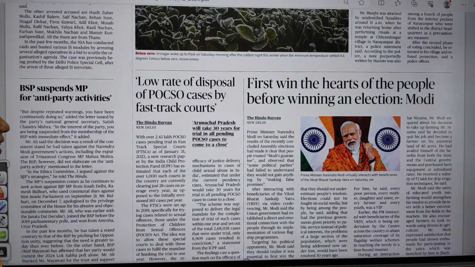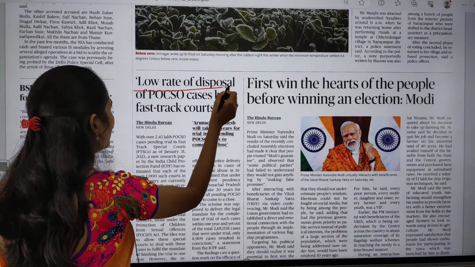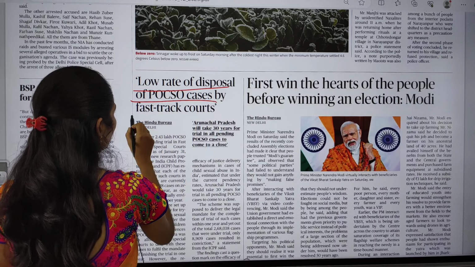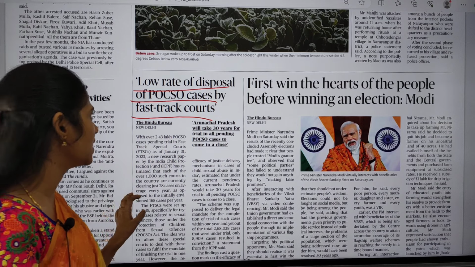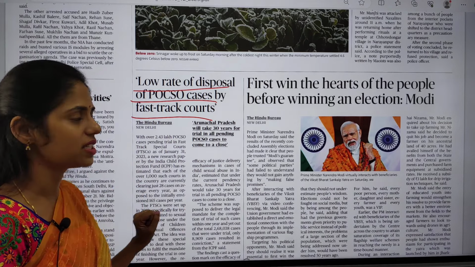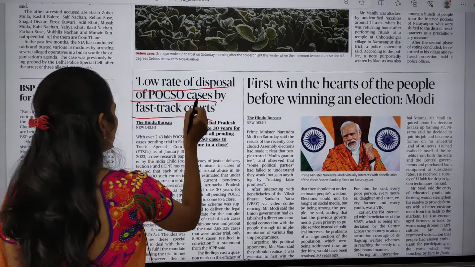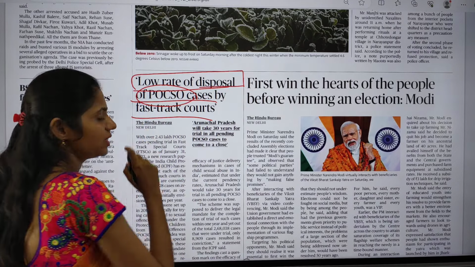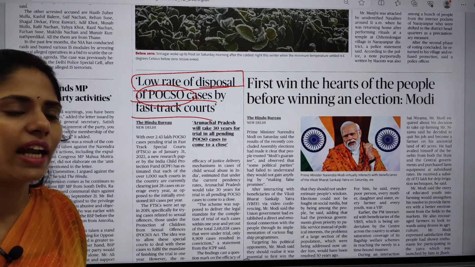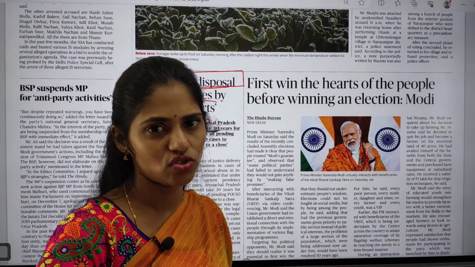And next, one more article here is the low rate of disposal of POCSO cases by fast track courts. Now we are seeing there is a very slow disposal of cases. Here you have to understand what this POCSO is, you have to see the rate of disposal of the cases and why it is less, and you can also understand what these fast track courts are.